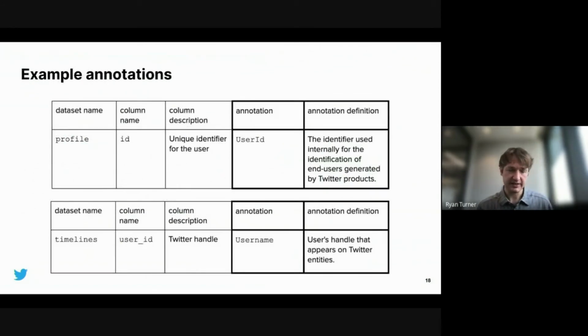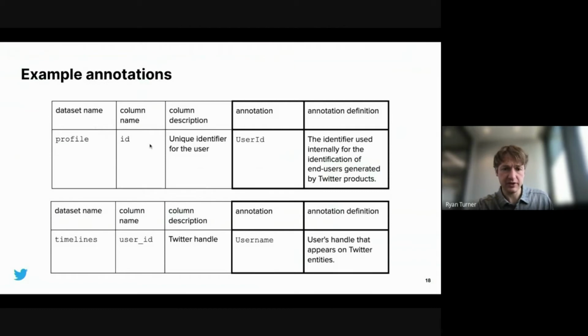So representing that same slide from before in more diagram form, here are some examples of classifications of a few different annotations. Here the user ID and username are in bold, on the right side. It's the side we are trying to predict. So user ID and username are examples of different annotations. It sounds redundant, but they're actually not the same.